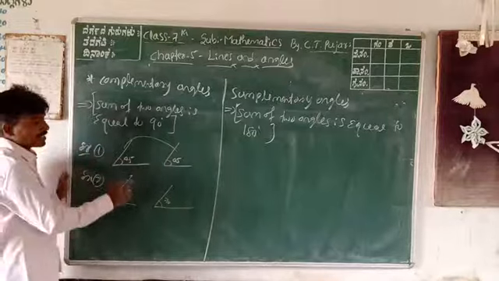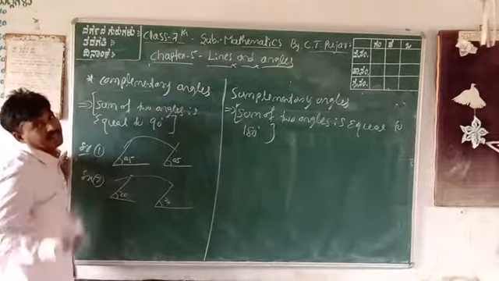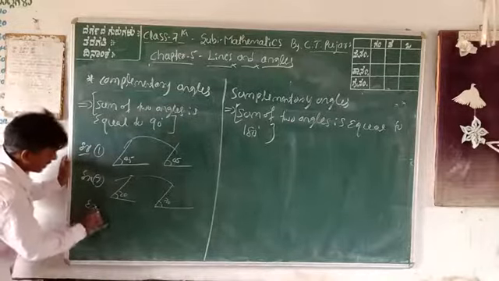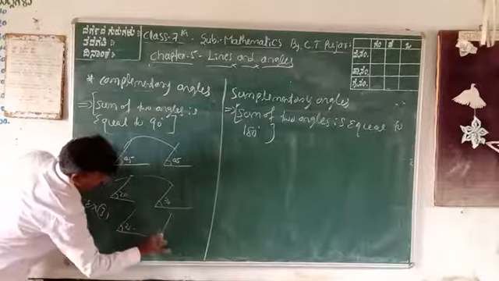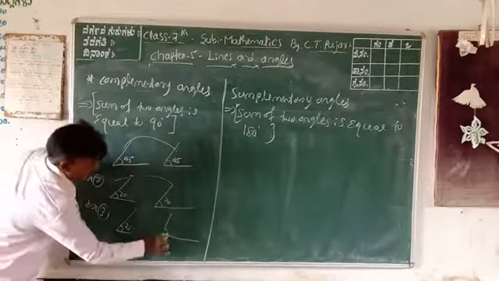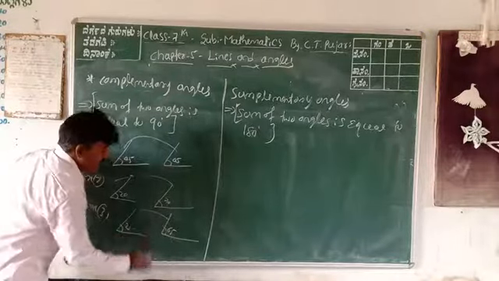The sum is 90, so these two are also complementary angles. Example 3: first angle is 25 degrees, next angle is 65. Again, these two are complementary angles.